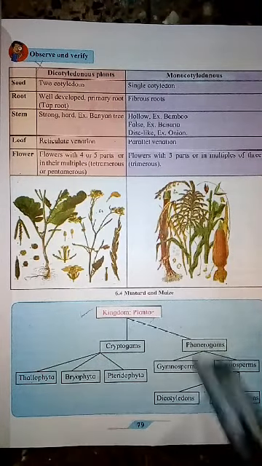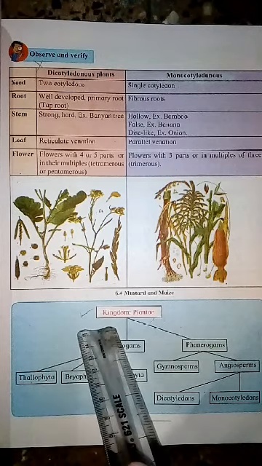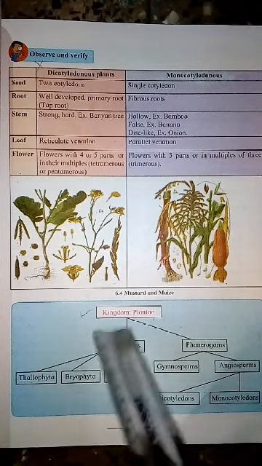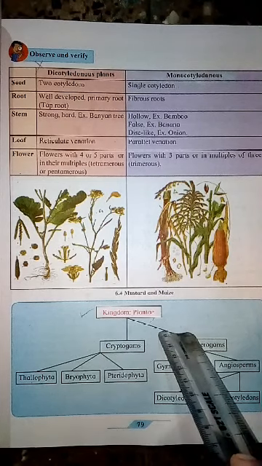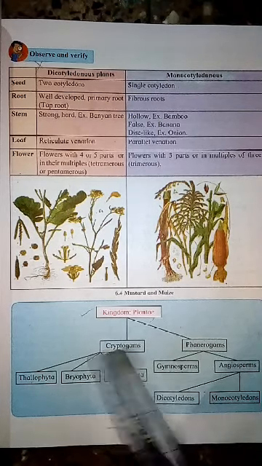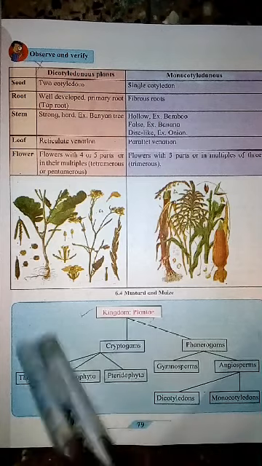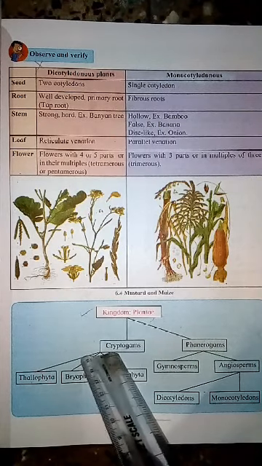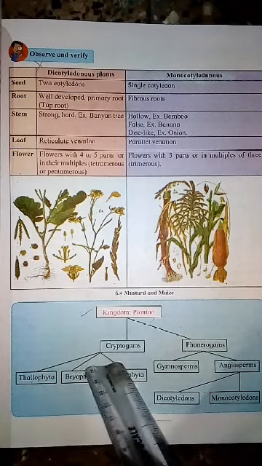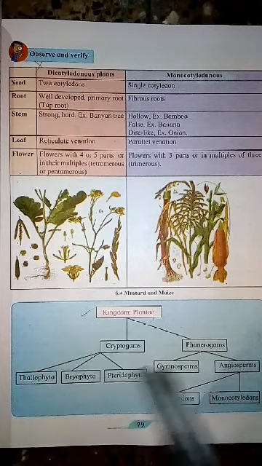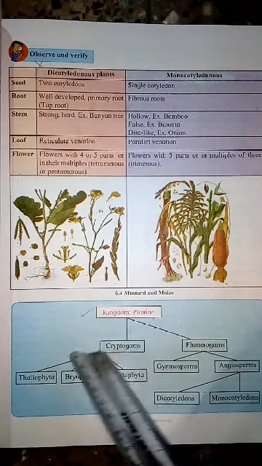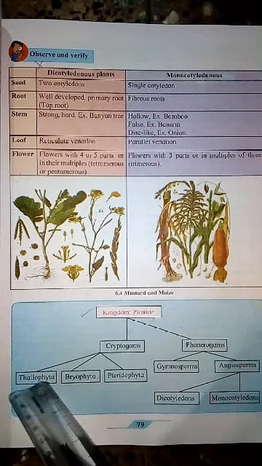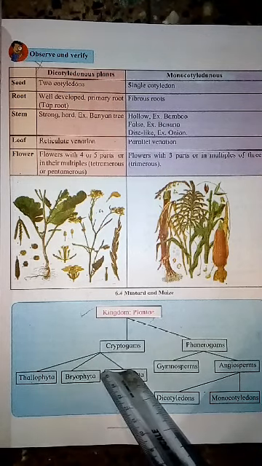Next, in short, we have given the classification of kingdom Plantae. Plants are divided into 2 parts, that is cryptogams and phanerogams. We have learned about this in this lesson, and we have given a short chart of it. In cryptogams we have already learned about Thallophyta, Bryophyta and Pteridophyta.